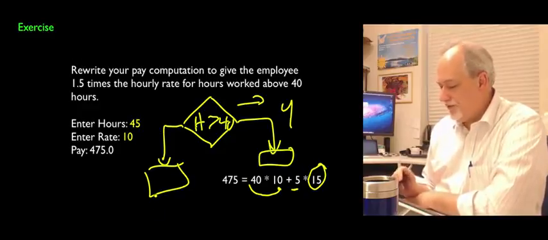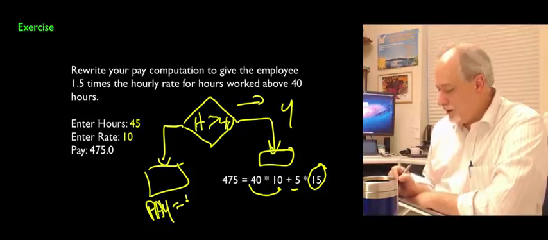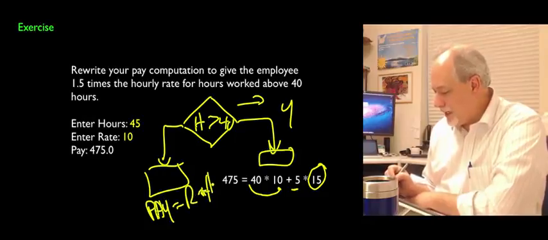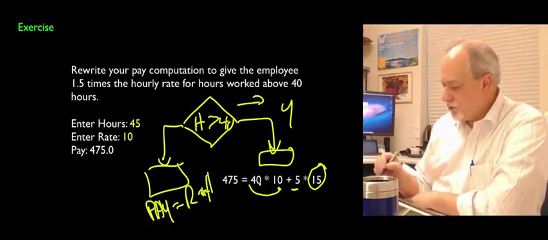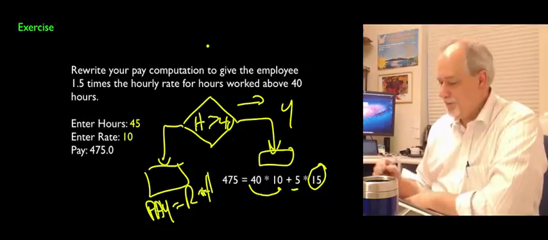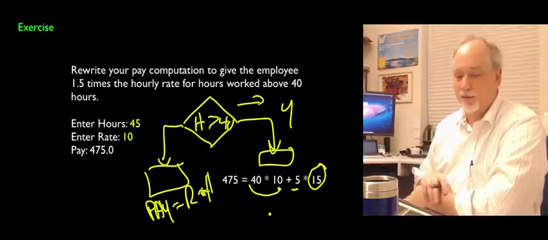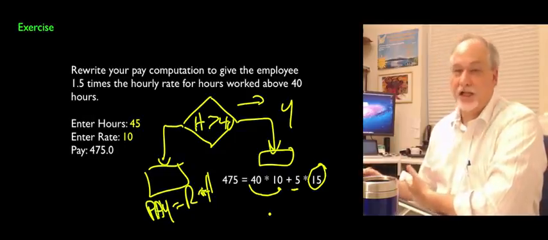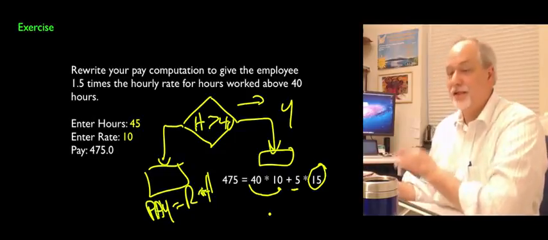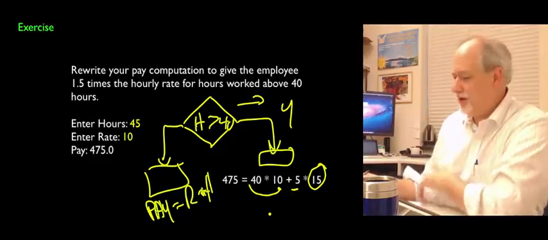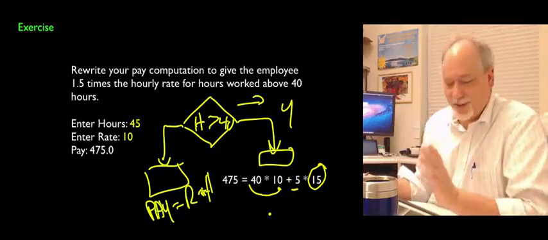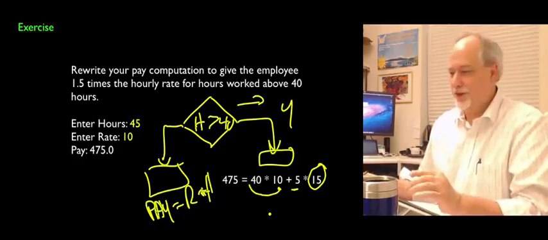And then if the hours are less than 40, it's just pay equals rate times hours. So you're going to do one or two calculations depending on how it works. So that's one of the programming problems for this chapter. That's a classic. It's the classic if then else. You can actually do it with an if then if you're tricky. There's a lot of ways to do this. So pick one and do it.